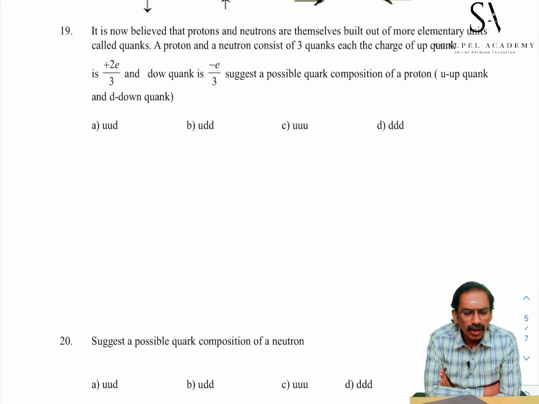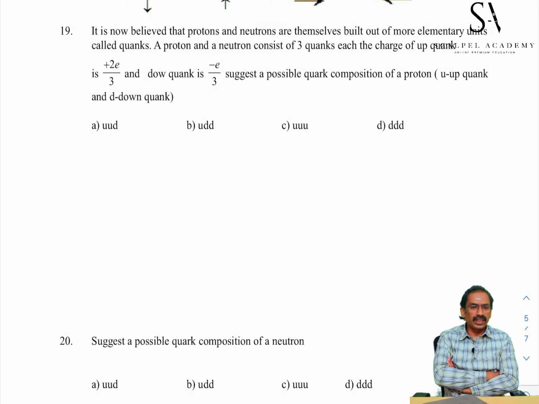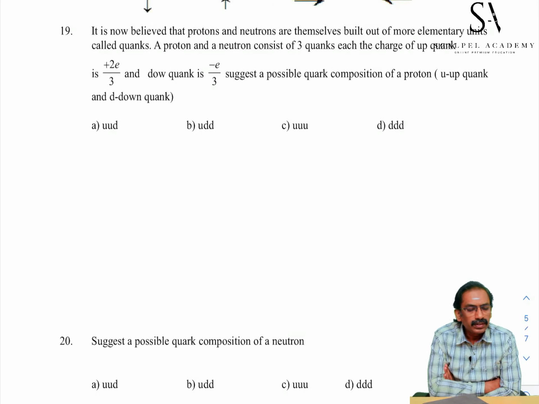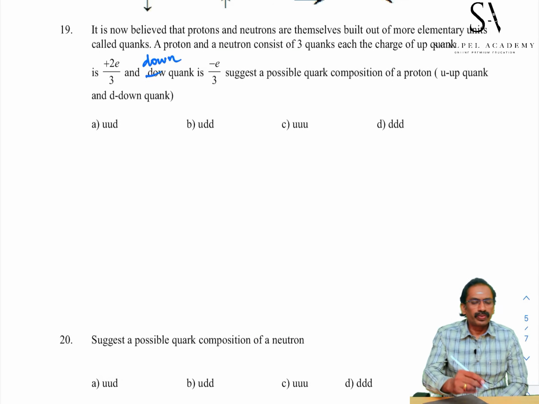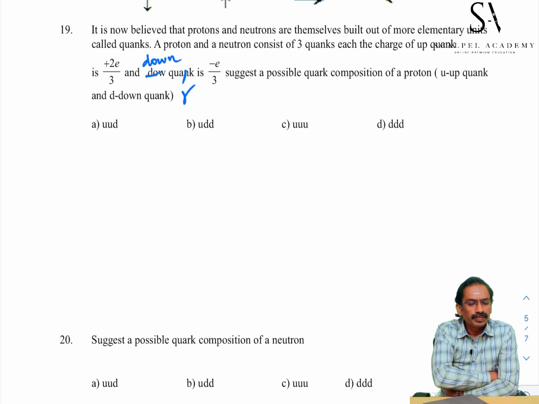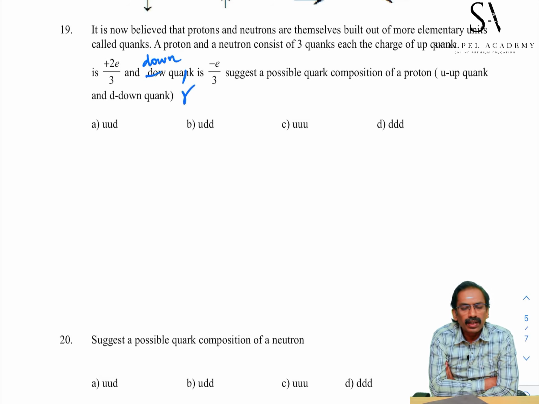There are two types of quarks, up quark and down quark. Up quark charge is plus 2e/3 and down quark charge is minus e/3, which suggests a possible quark composition of a proton.